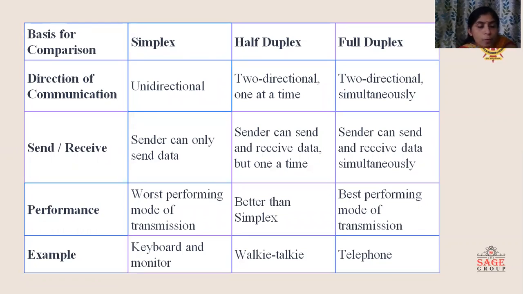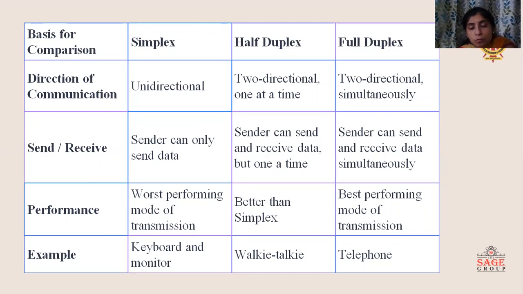Then the second point is send and receive. In simplex, the sender can only send data and the receiver can only receive data. In case of half duplex, the station can send as well as receive data, but one at a time, one work will be done at a time, sending or receiving of the signal.